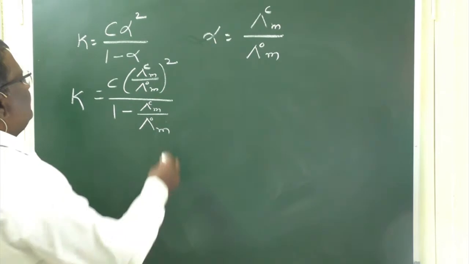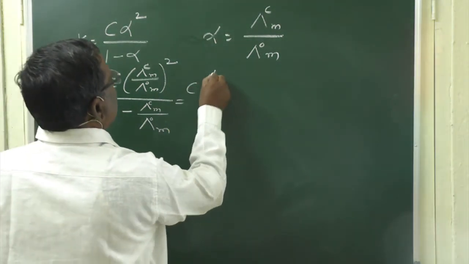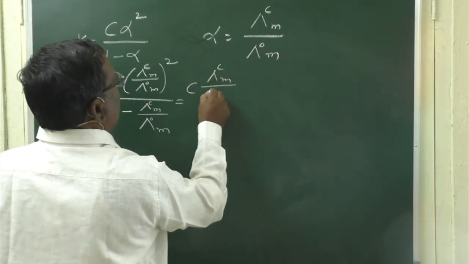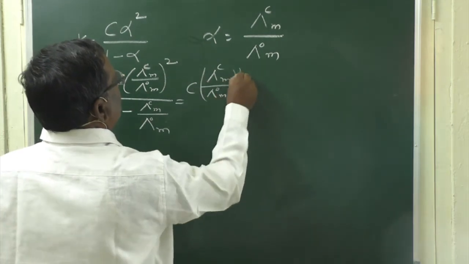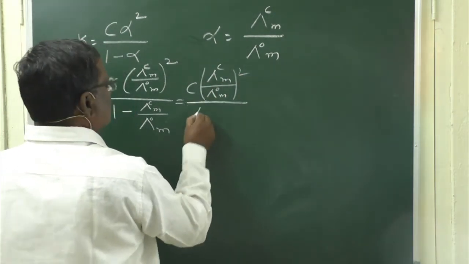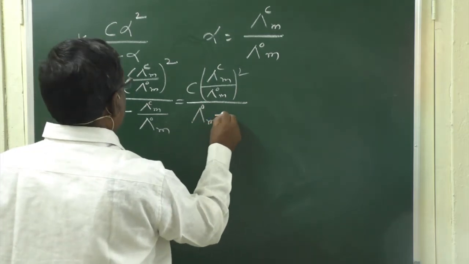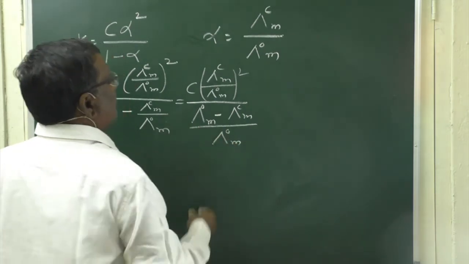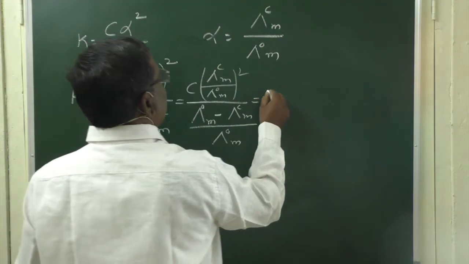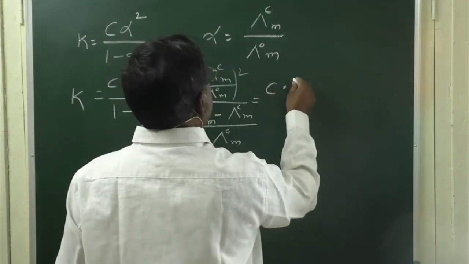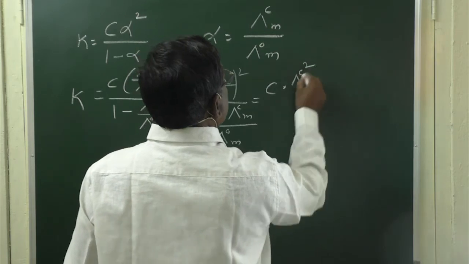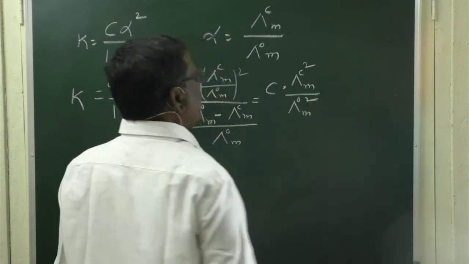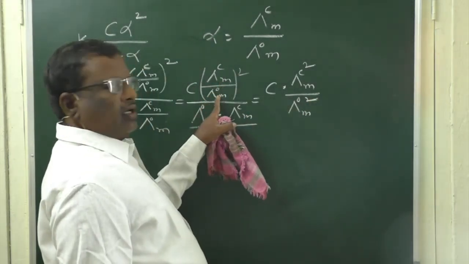Now if you take LCM, this will be written as lambda Cm by lambda naught m whole square by (lambda naught m minus lambda Cm) by lambda naught m. Now if you expand it, you will get C into lambda square Cm by lambda naught m whole square, because it is lambda Cm by lambda naught m whole square.